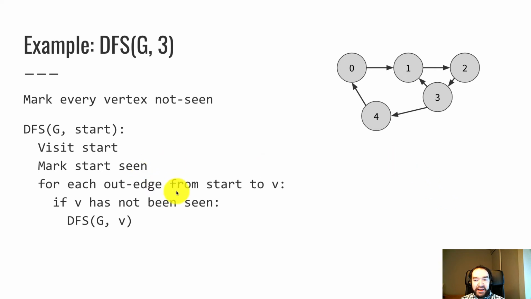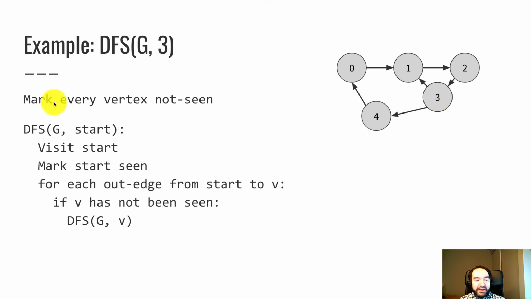Okay, so now let's do a depth first search by hand. I'm going to run this algorithm on this graph. So G is the graph in the top right corner. 3 is the vertex we're starting at. You can start from any vertex. I'm choosing 3. Incidentally, I'm not choosing 0 because often these examples start from 0, and that might give you the impression that you always have to start from 0. But that's not the case. You can start from any vertex. We're starting from vertex number 3.